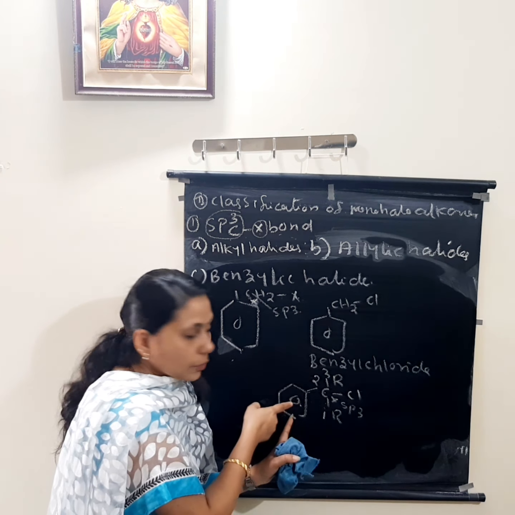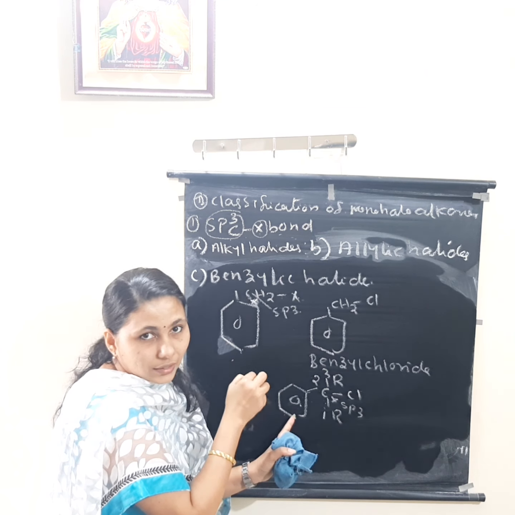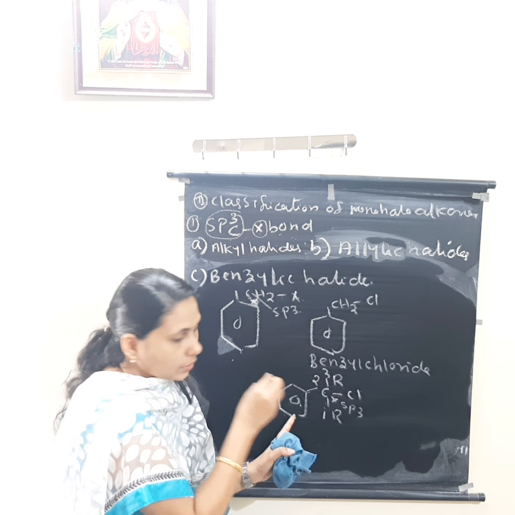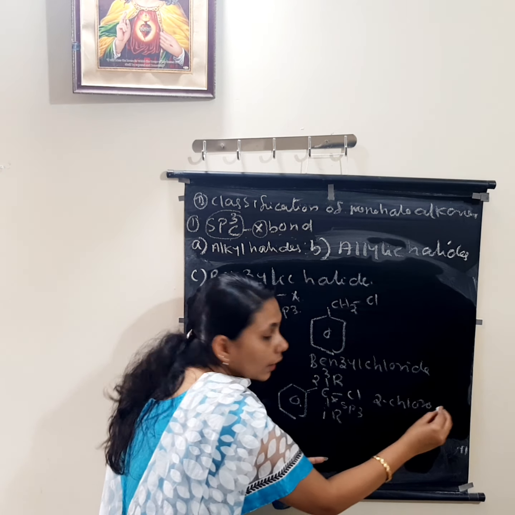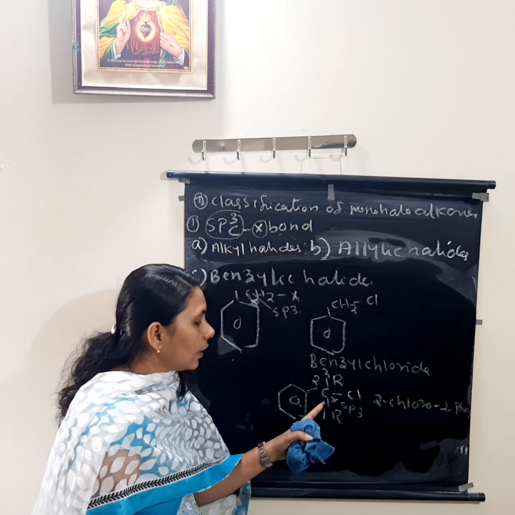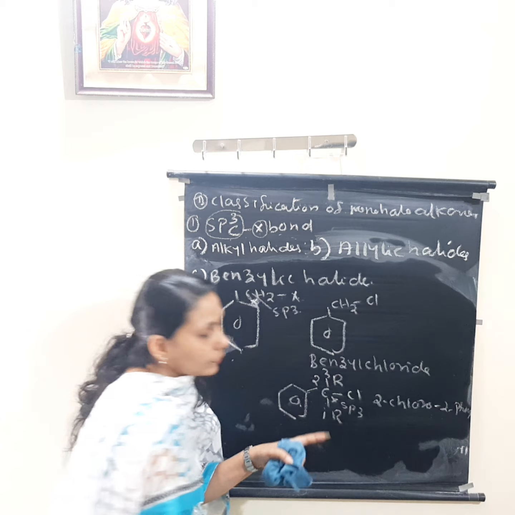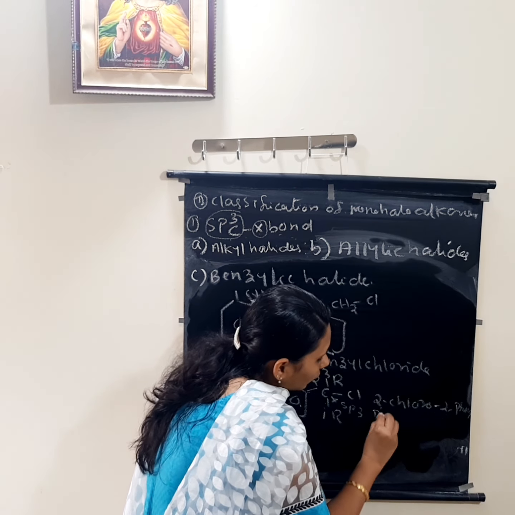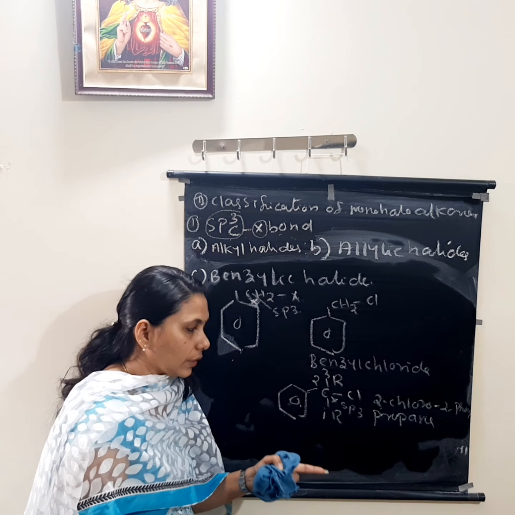On the second position, a phenyl group is there and chlorine is substituted. C is first in alphabetical order. So what is the name of the compound? 2-chloro, 2-phenyl. How many carbon atoms? 1, 2, 3. So the name is 2-chloro-2-phenylpropane.